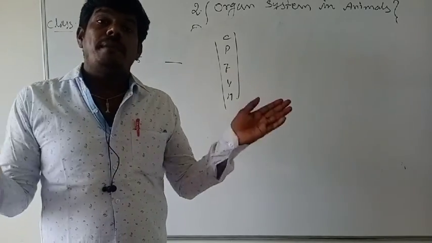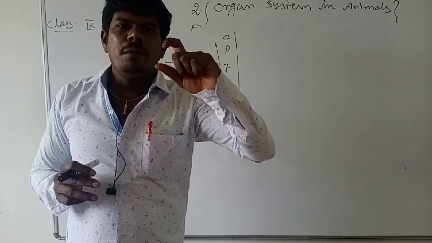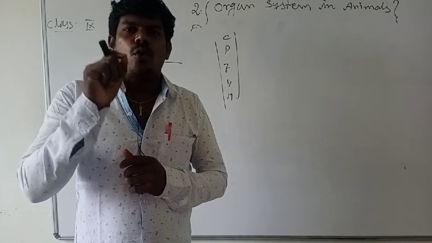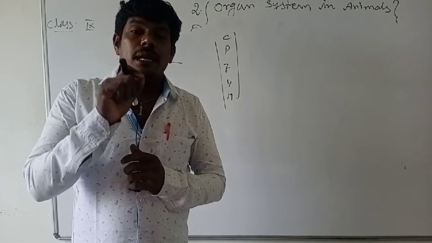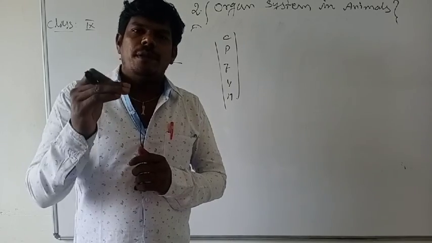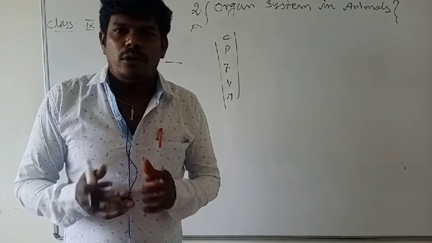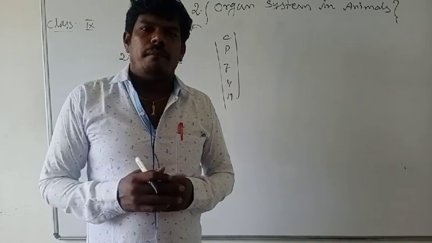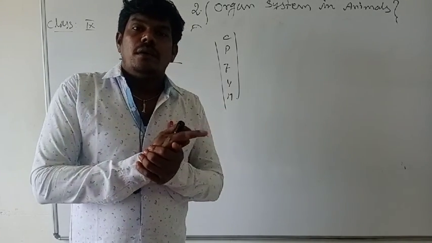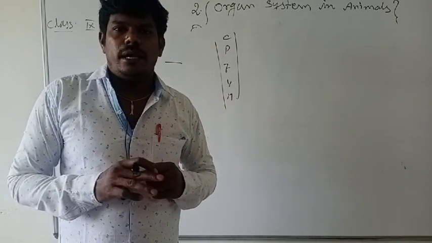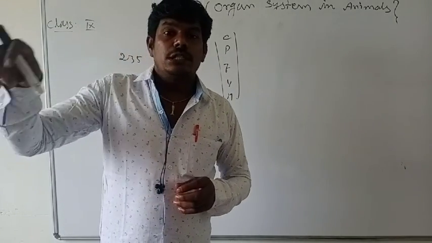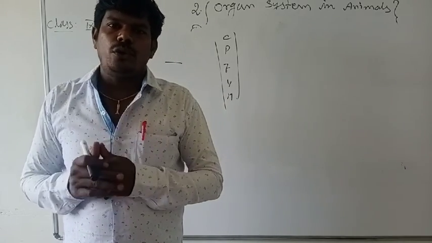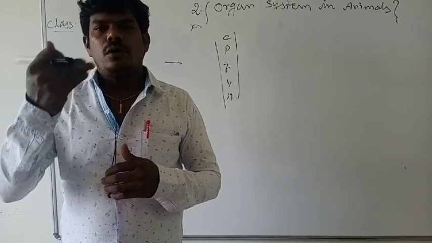And then vitamins. There is no need for a maximum quantity; a minimum quantity is enough. They are needed in micro quantities, and their presence is enough for our day-to-day activities. And then minerals: macro and micro. Macro minerals are those you consume in more quantity. Minerals you consume in minute quantity are called micronutrients. You have to list out the nutrients that are present.